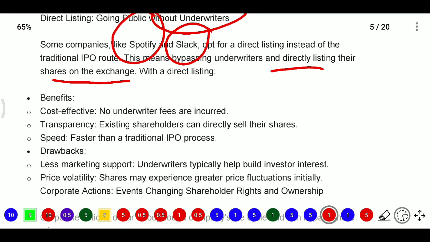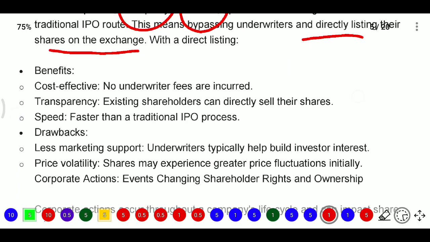What are the benefits of direct listing? The Spotify company, the songs-playing company, went for a direct listing. Here are the benefits and the drawbacks. Firstly, benefits: it is cost effective, so they need not pay any underwriter fee. That is the first one.